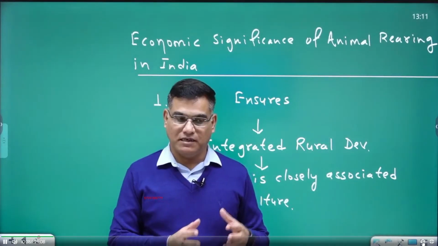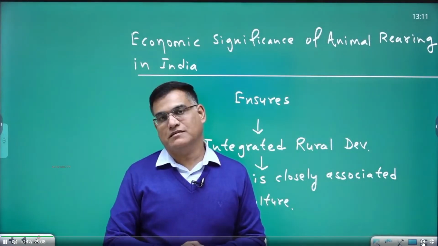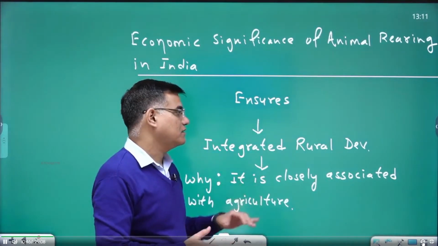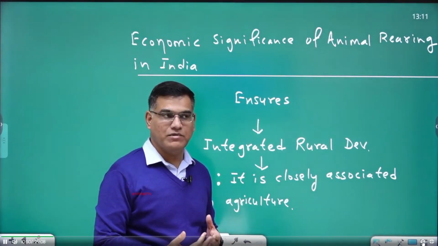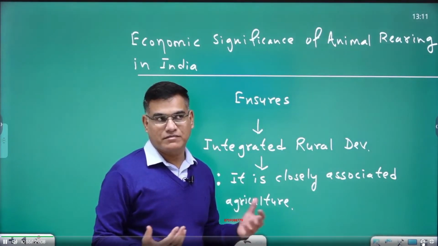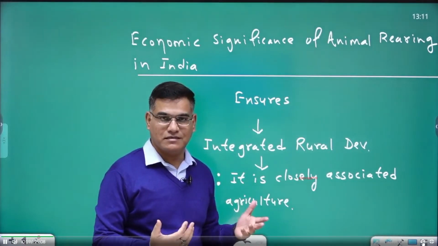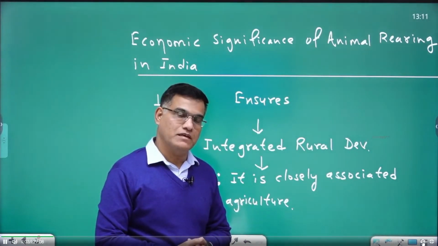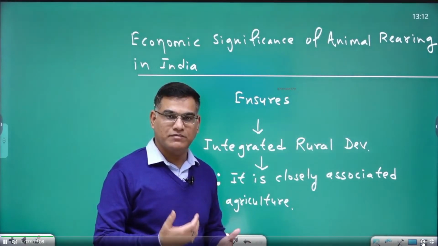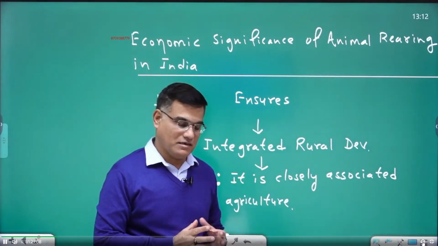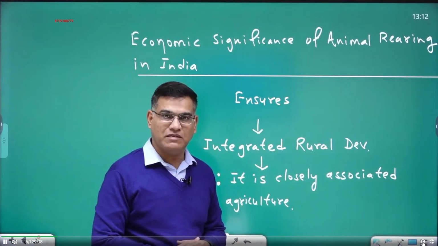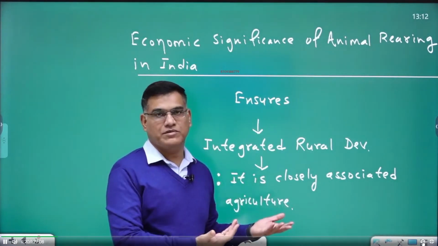You know very well that agriculture and animal husbandry help each other because they are closely associated. Through agriculture we are able to get fodder, animal feed. We also get husk, like bhusi, agricultural residues. तो खेती से हमें चारा मिलता है, फोडर मिलता है, खेती से हमें भूसी मिलती है. These items can be used by animals, and animals can also support agriculture. How?